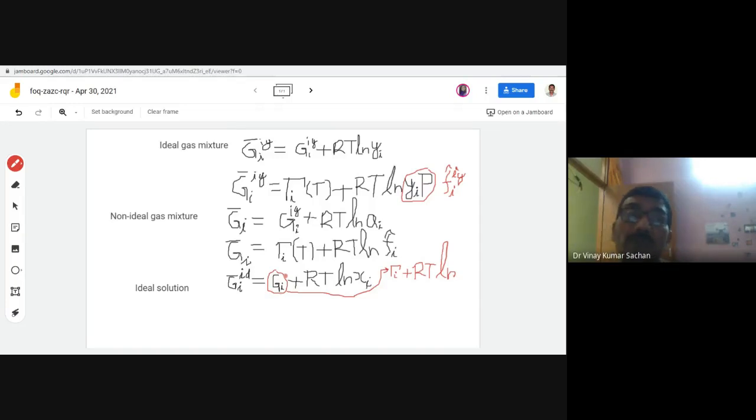what should I write for Gibbs energy? Gibbs energy in absolute form, what do we write? This is tau T plus RT ln fugacity. So now this fugacity for a pure component which is non-ideal simply will be something like this. So you have to write fugacity RT ln f, because it's non-ideal. Otherwise we could have written RT ln P, because if it is an ideal gas, this fugacity is nothing but pressure. So for component i, we are writing its fugacity f, fugacity of the pure component, simply.